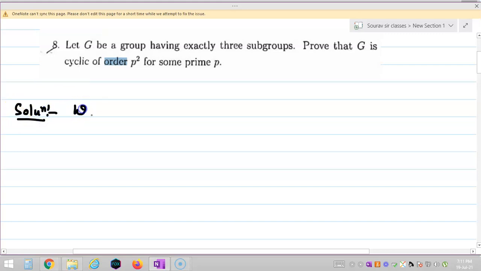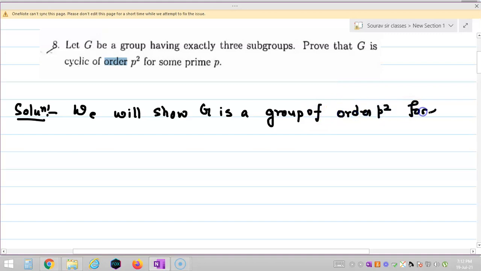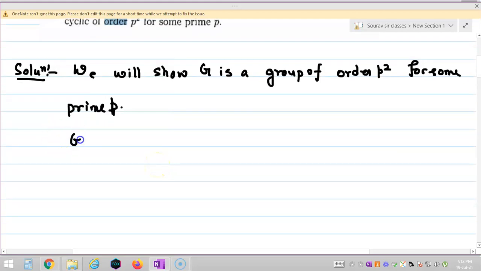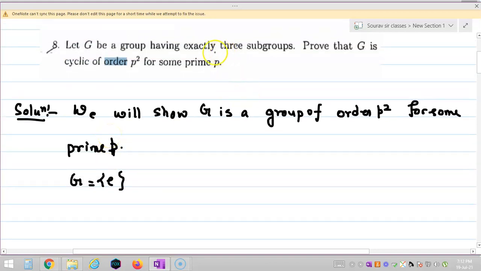We will show that G is a group of order p squared for some prime p, right students? Okay, now first of all observe G cannot be the identity group or trivial group, right? G cannot be the trivial group because it is given that it has exactly 3 subgroups, and the trivial group has exactly one subgroup, that is itself. So G cannot be the identity group.